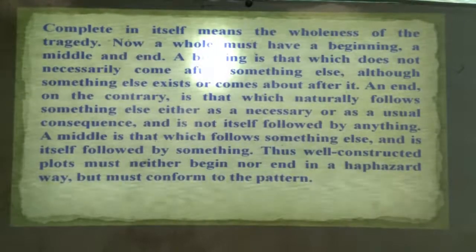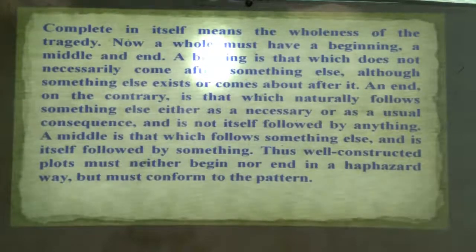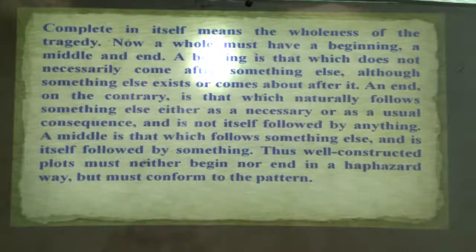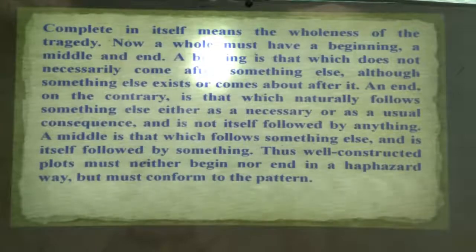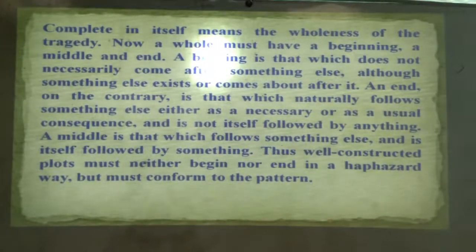Well-constructed plots must neither begin nor end in a haphazard way, but must conform to the pattern. So it is mandatory to follow the completeness or wholeness of the plot, when it has a beginning, middle and end. Is anyone confused? What is the beginning, what is the middle, what is the end? The definitions I have taken directly from the text. You will see it in the text.